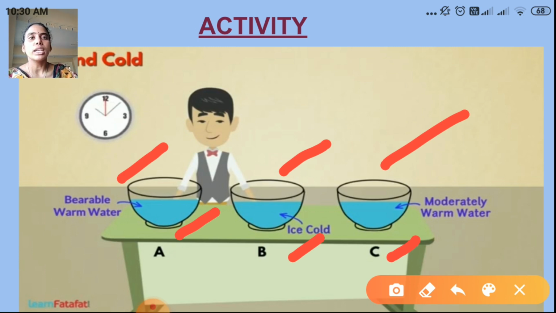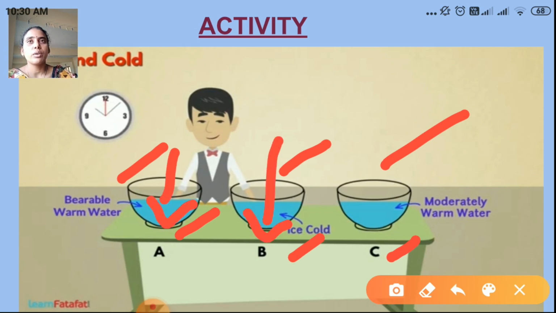Now dip your left hand in mug A and right hand in mug B, or whichever way you like. Put your right hand in mug A and left hand in mug B, or put your left hand in mug A and right hand in mug B. Whatever you choose.